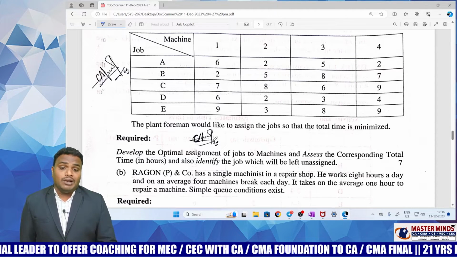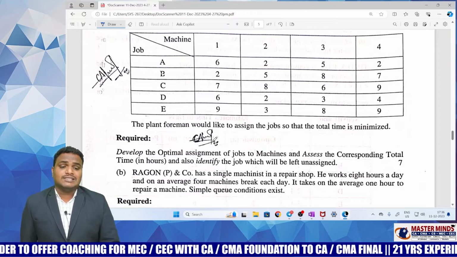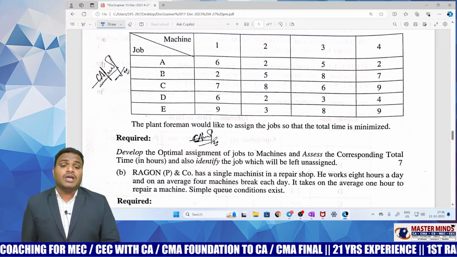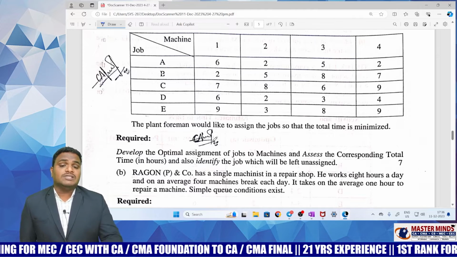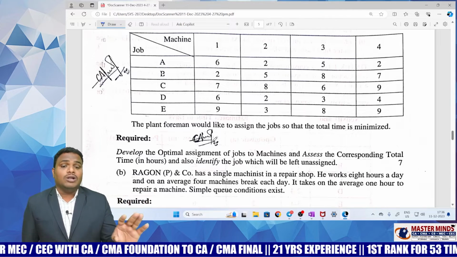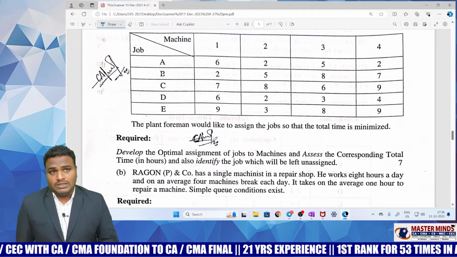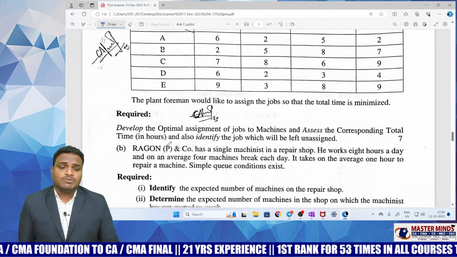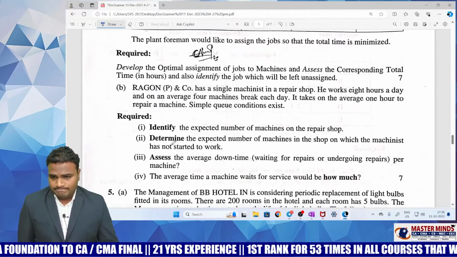Develop the optimal assignment of jobs to machines and assess the corresponding total time in hours, and also identify the job which is left unassigned. That means the job which is assigned to the dummy is called the left-unassigned job. They are asking us to identify that job. The total marks for this problem is 7 marks.